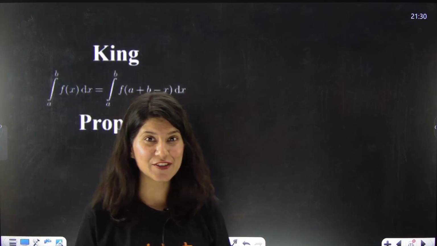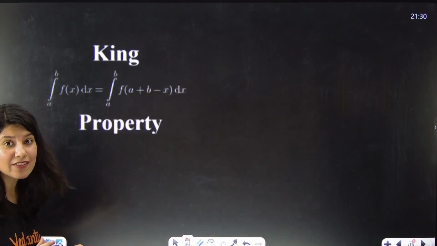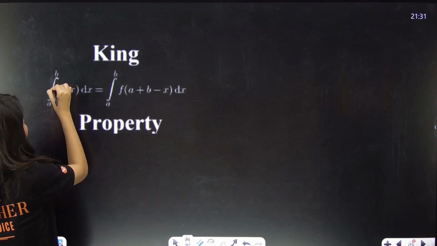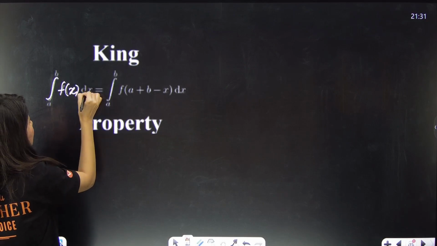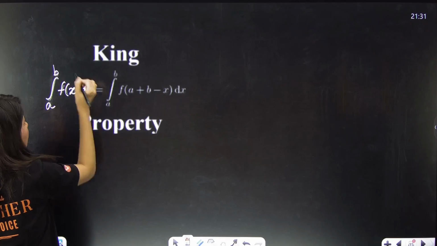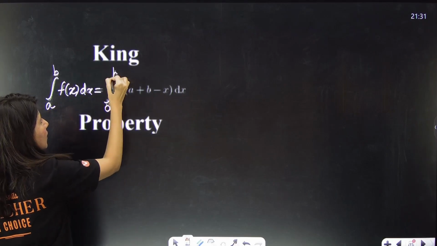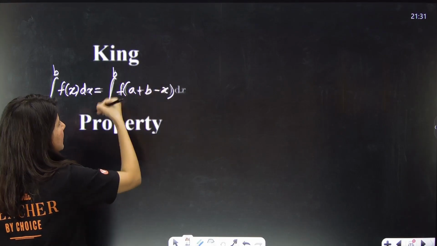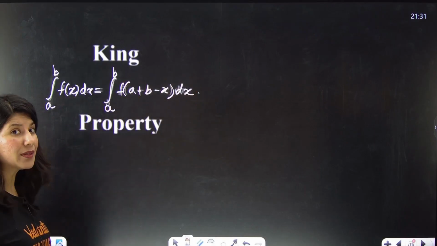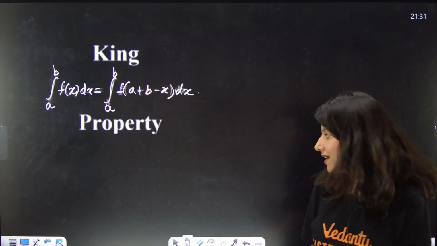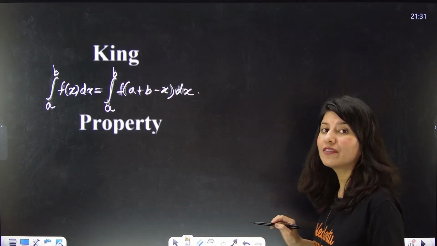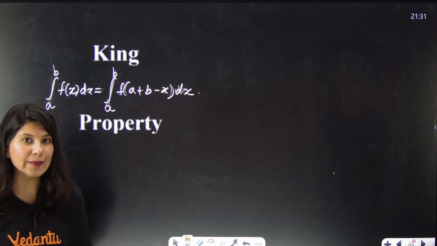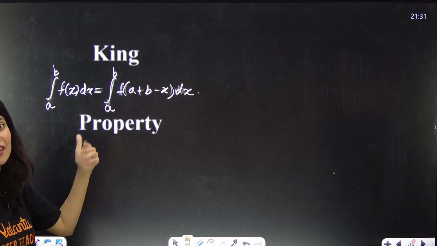So definite integration. In definite integration, there is a very famous King's property which says that if you are having integral of f of x dx from a to b, you can actually write integral of f of upper limit plus lower limit minus x, same limits are applicable. This is what we call King's property. Why do we call it King's property? Because this property is applicable in majority of definite integration questions. It's king of all, applicable everywhere. So it is a frequently asked, frequently used property.